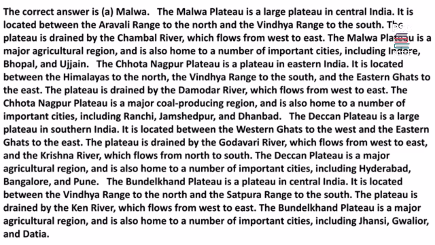The Malva Plateau is a major agricultural region, and is also home to a number of important cities, including Indore, Bhopal, and Ujjain. The Kota Nagpur Plateau is a plateau in eastern India. It is located between the Himalayas to the north, the Vindhya Range to the south, and the Eastern Ghats to the east. The plateau is drained by the Damodar River, which flows from west to east.